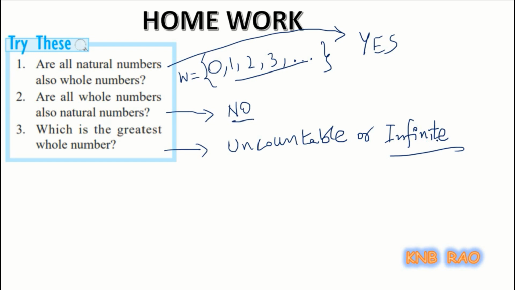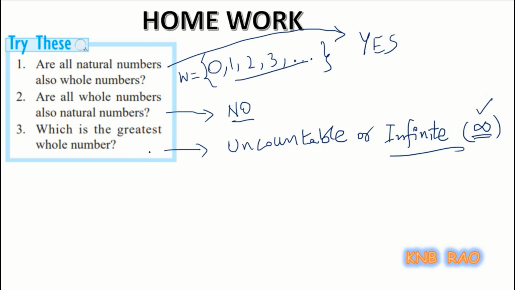Infinite is the antonym of finite, which means which we cannot find out, which we cannot count. So this infinite is represented with this symbol, the infinity symbol. It looks like a sleeping 8. So this is in short read as infinite.